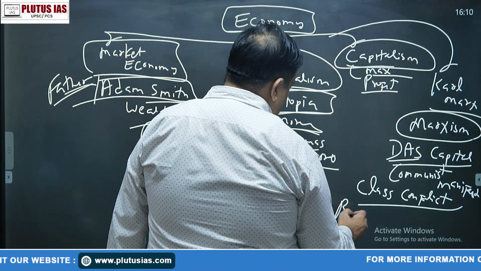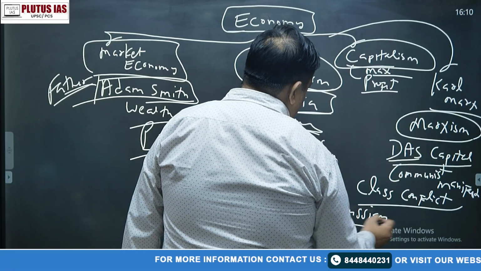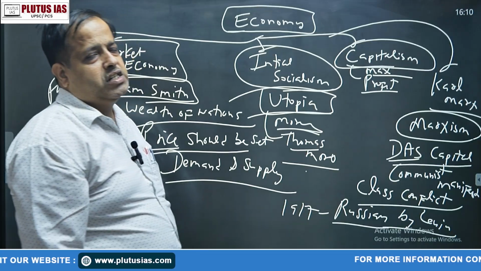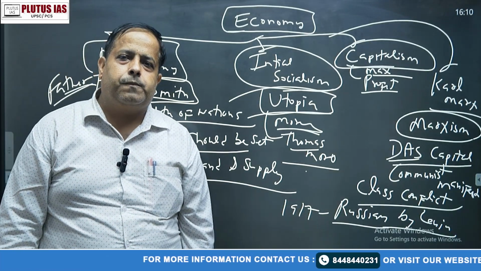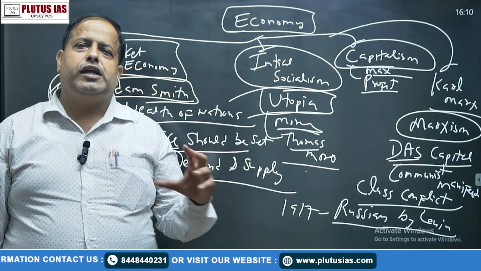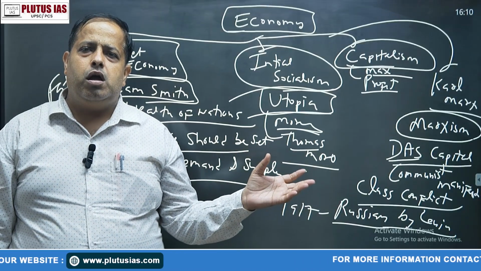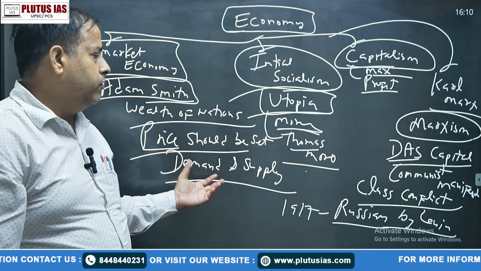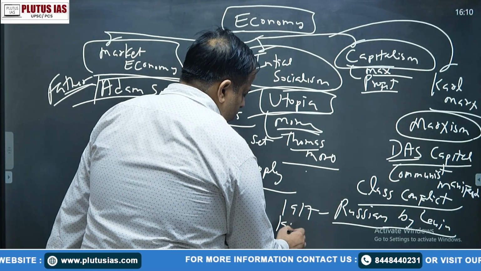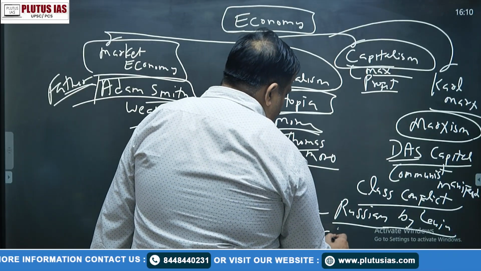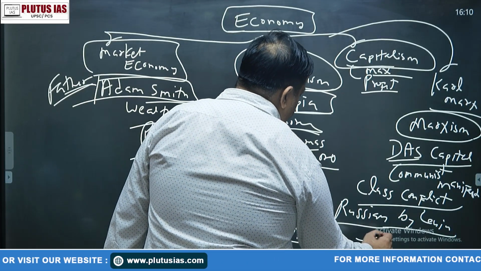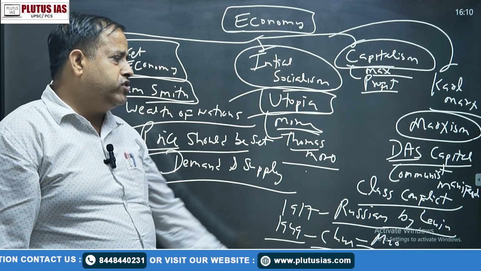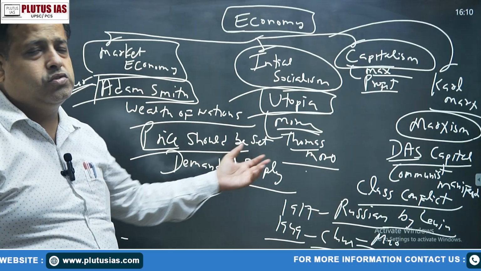in 1917, the Russian Revolution was held by Lenin, and Russia became the first country where communism arrived. Okay, in Russia, there were two revolutions. The February Revolution, by the Mensheviks, and then the Bolshevik Revolution in October. Then we witnessed a second revolution of communism in 1949, when in China the revolution was held by Mao Zedong. Okay, these were the major revolutions of Russia and China.